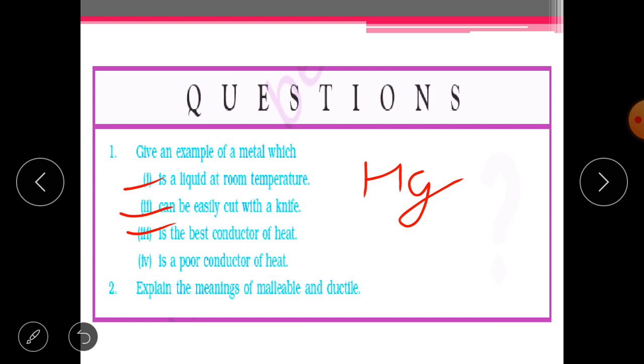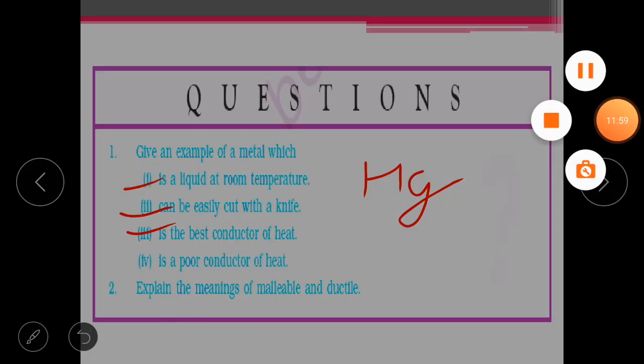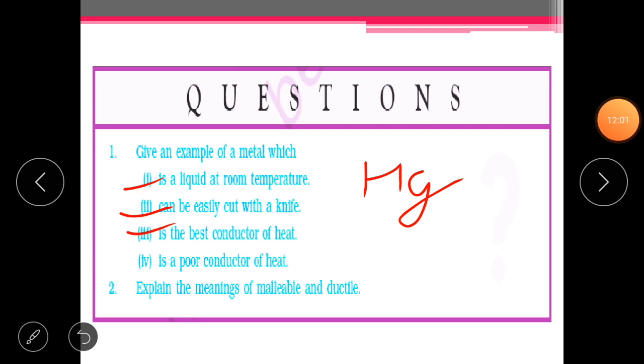The best conductor of heat is silver. Lastly, poor conductor of heat. This point was probably missed. We know that metals are good conductors of heat, but there are exceptions. Lead is a metal which is a poor conductor of heat. Now question 2, you have to explain the meaning of malleable and ductile.